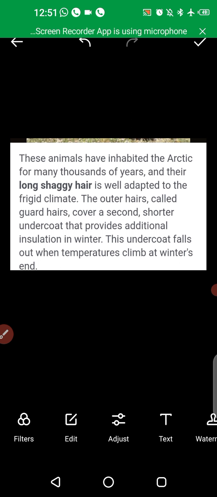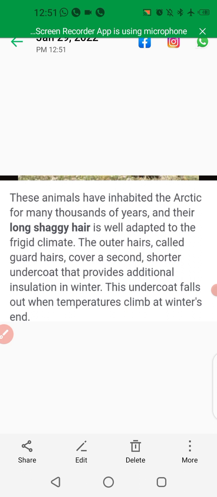The outer hairs are called guard hairs. Then there is a second, shorter undercoat that provides additional insulation in winter, and this undercoat falls off when temperatures climb in the spring. So you have to write how it is helpful to the musk ox. Is that clear, children?